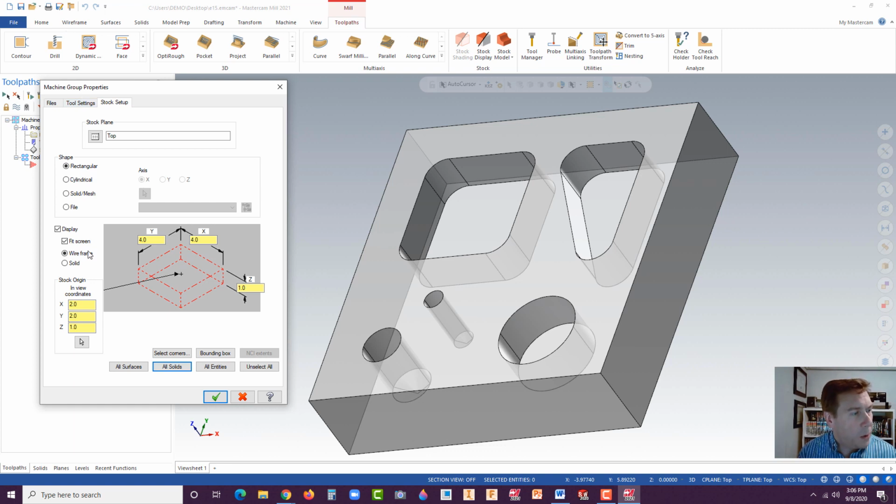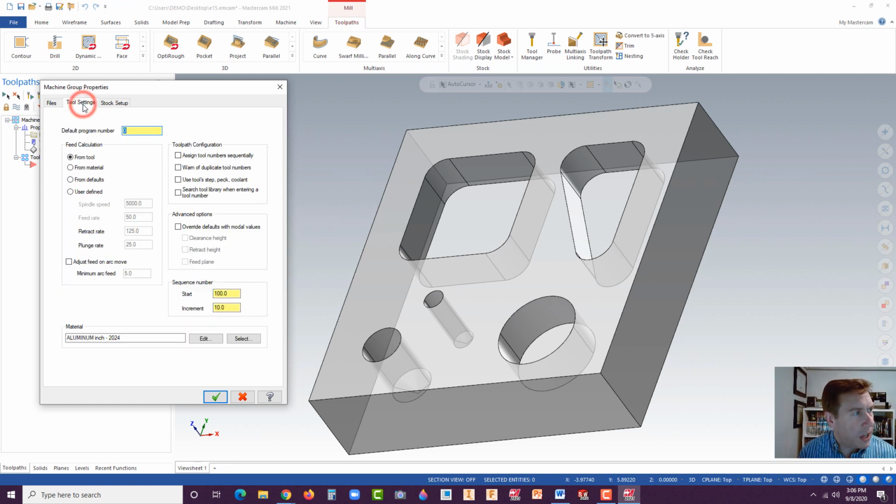Okay, now if you go to tool settings, you can have feed calculations done inside the software. And typically the feed calculations inside Mastercam are pretty conservative when I've talked to people out in industry, i.e. everything is about production and speed. Also, depending upon the tools you have, you could bump up the speeds and make it go faster, depending upon the lubricants. There's a lot of different factors, the material type, and that's what we're here for, to help us go through that.